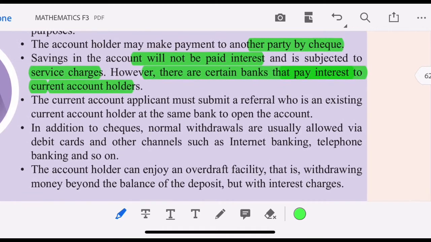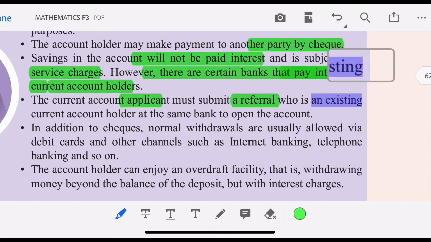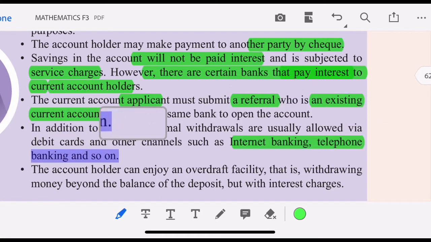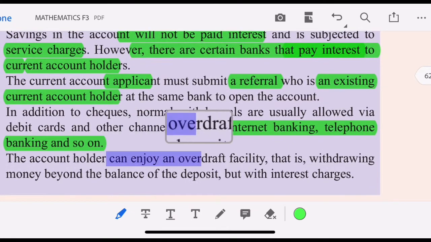The current account applicant must submit a referral who is an existing current account holder at the same bank to open the account. In addition to cheques, normal withdrawals are usually allowed via debit cards and other channels such as internet banking, telephone banking, and so on. The account holder can enjoy an overdraft facility, that is withdrawing money beyond the balance of the deposit, but with interest charges.